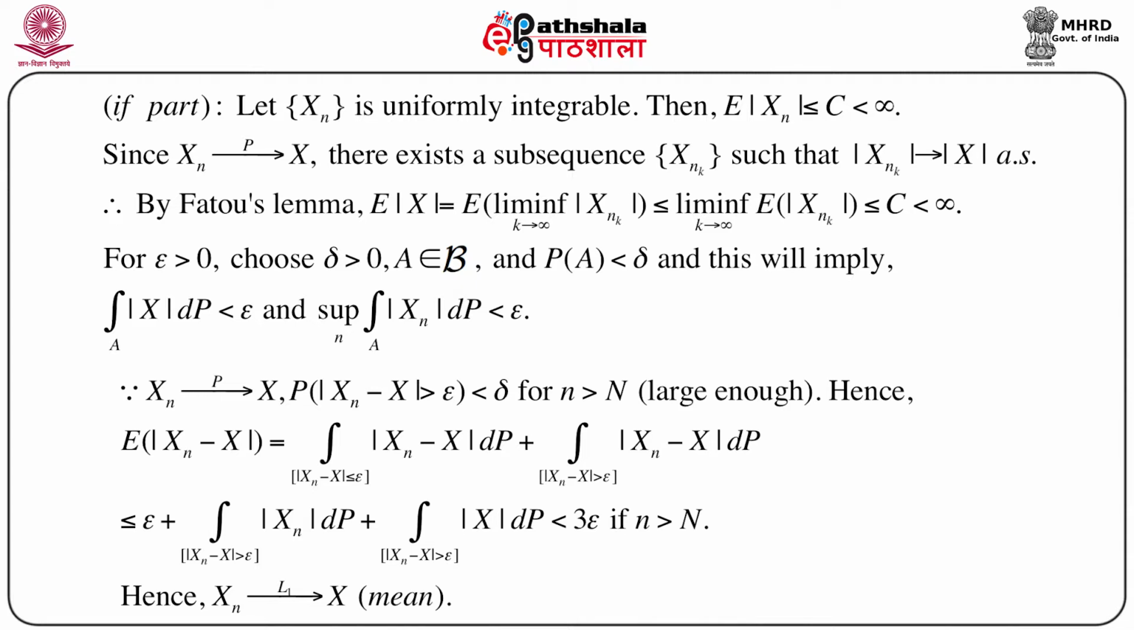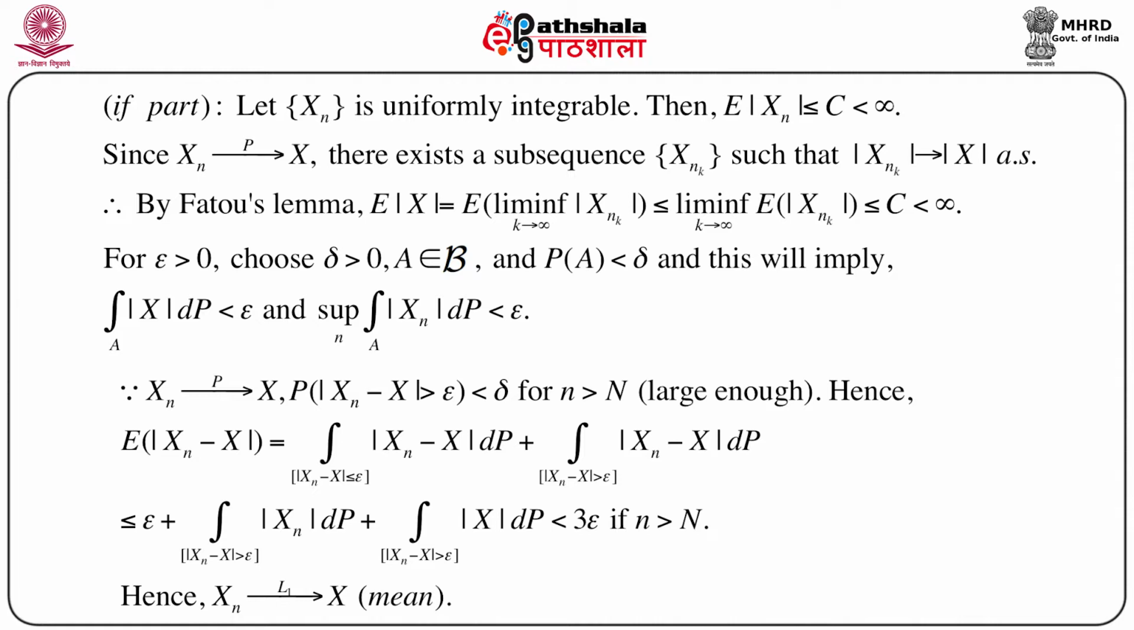Now, remember we are trying to show that xn converges to x in L1. That means, at the end we have to show that expectation of mod xn minus x goes to 0. So, we first bring this expression, expectation of mod xn minus x, and we will play with it using all the arguments we just described. So, expectation of modulus of xn minus x equals the integral over mod xn minus x dP